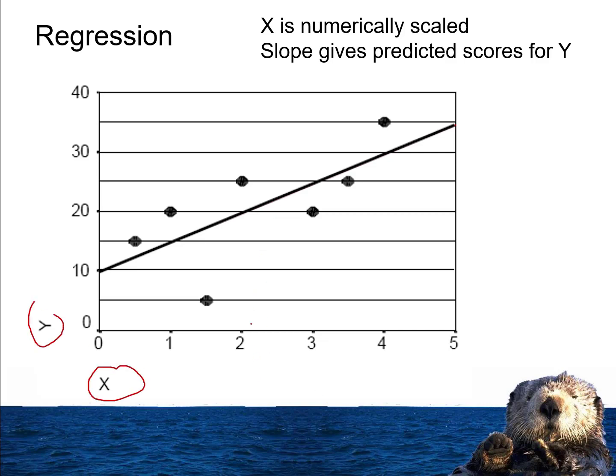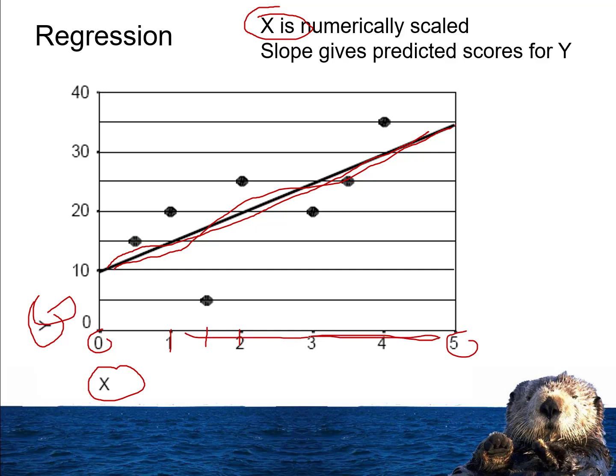And we talked about how we can have a regression equation that plots out a slope, a line, where we say y is equal to intercept plus slope times x plus error. And that defines this regression line here. And our x variable is something that's numerically scaled. It ranges from low to high. So it could be a 1 or a 1.5 or 2. It could be anywhere along this number line here.